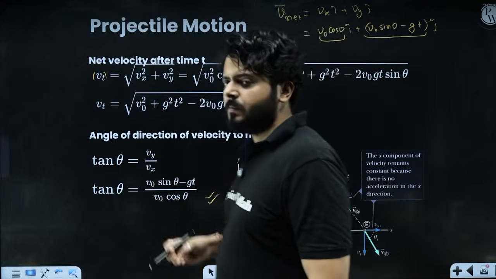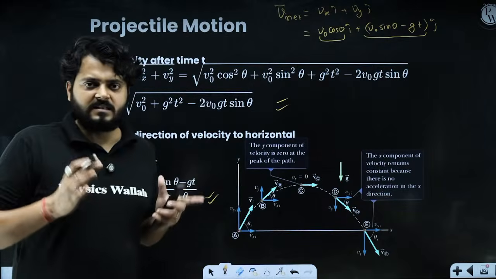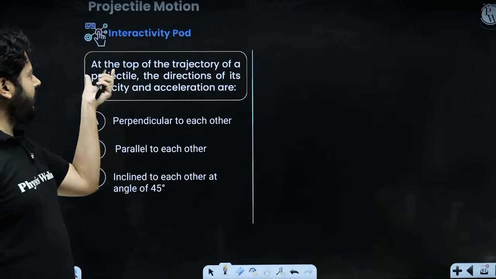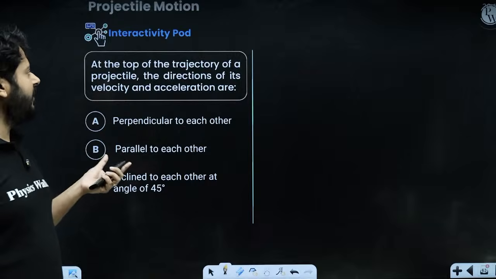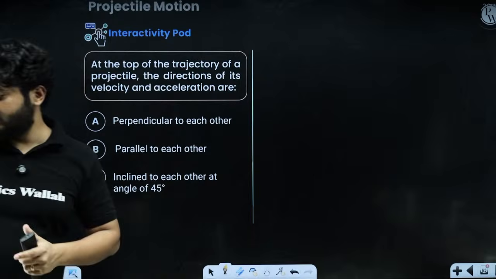So if a particle is performing projectile motion, we have understood the variables. All right, so look at this question, try to solve it. At the top of the trajectory of a projectile, the direction of its velocity and acceleration are. Try to answer it, Harsh.